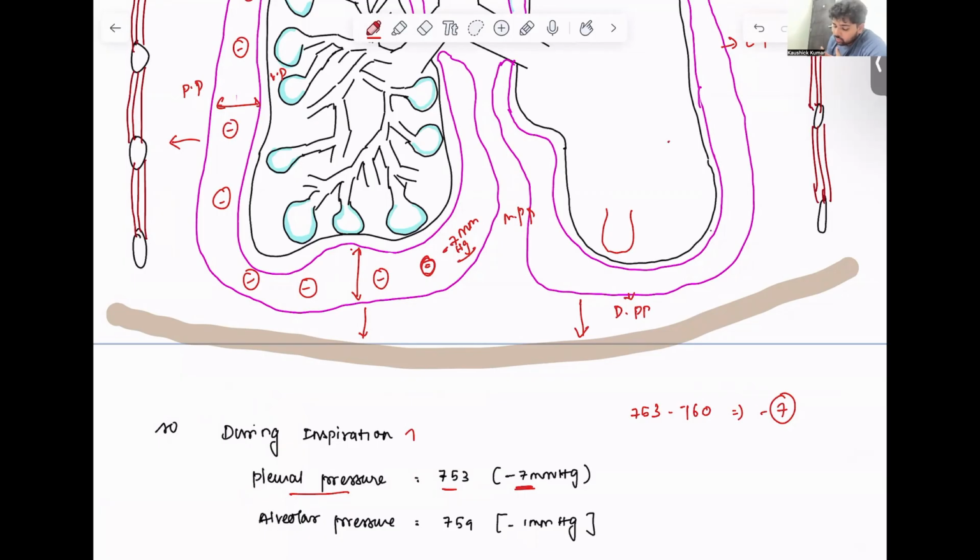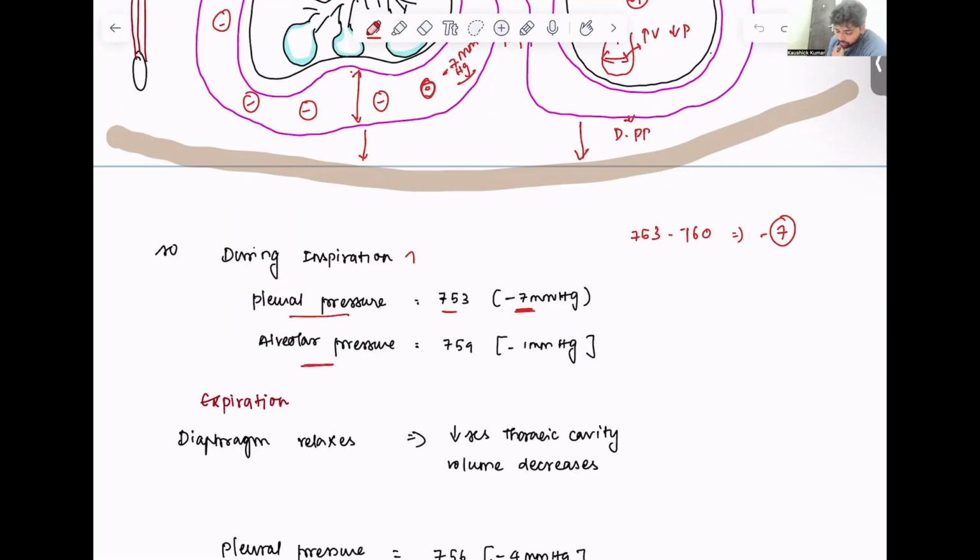This was the alveoli when the pressure here was minus 4 mmHg. And the volume of the alveoli increased because of the increase in negative pressure in the pleural space. We can apply the same law here also. When volume increases, pressure decreases, right? So here volume is increased, so the pressure here dips. I've shown the same here also.